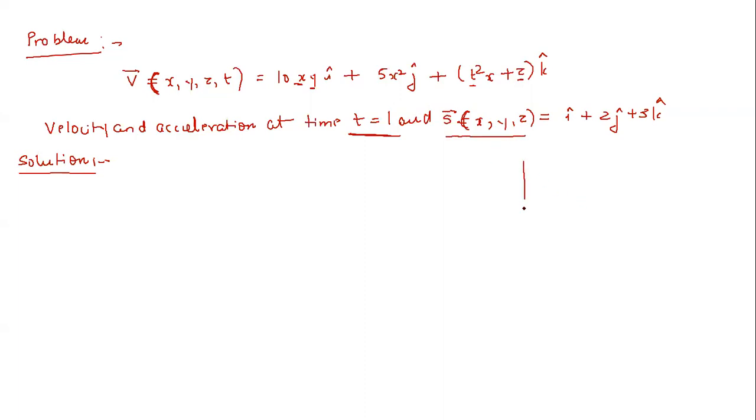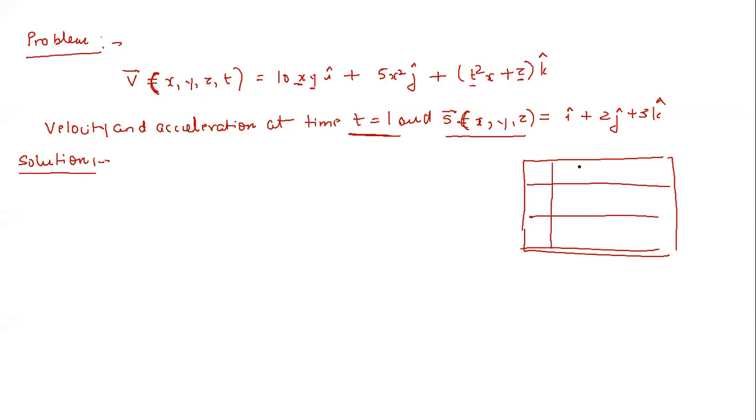Okay, so now just remember that you can represent your flow field by a grid of lines, and you can take certain points here. So what is being asked of you? Let's say this point's position vector is given with respect to some Cartesian coordinate system or some reference frame.